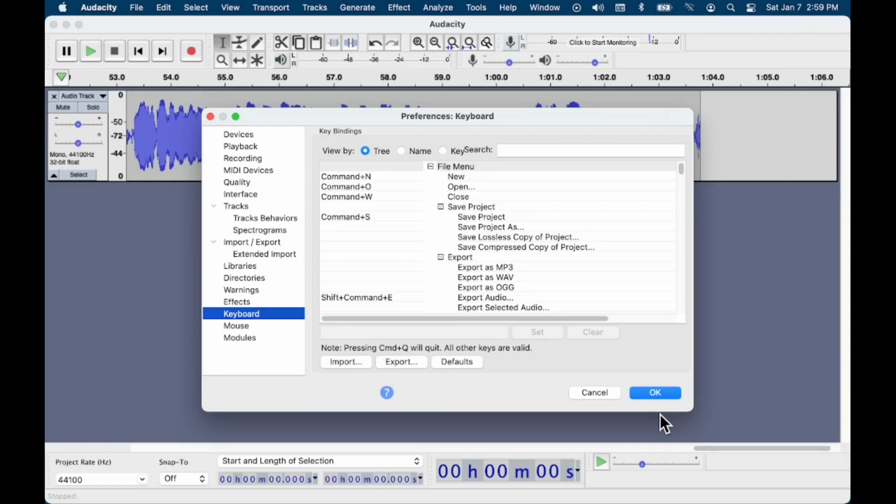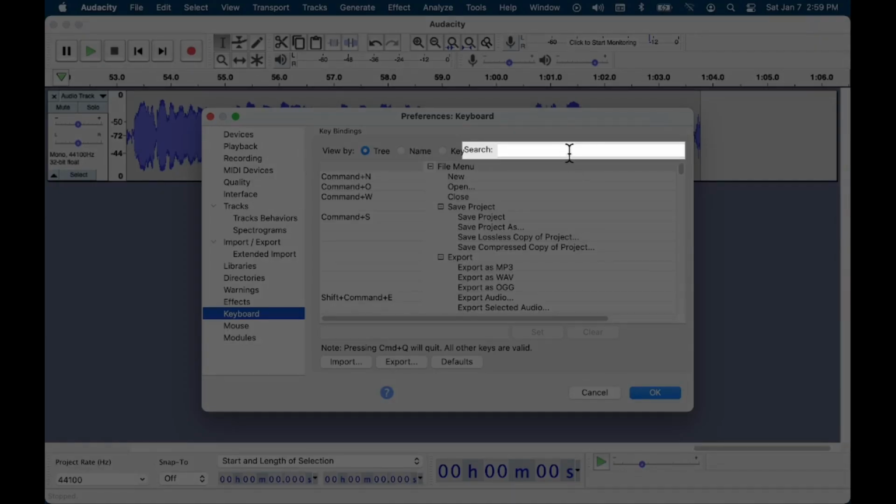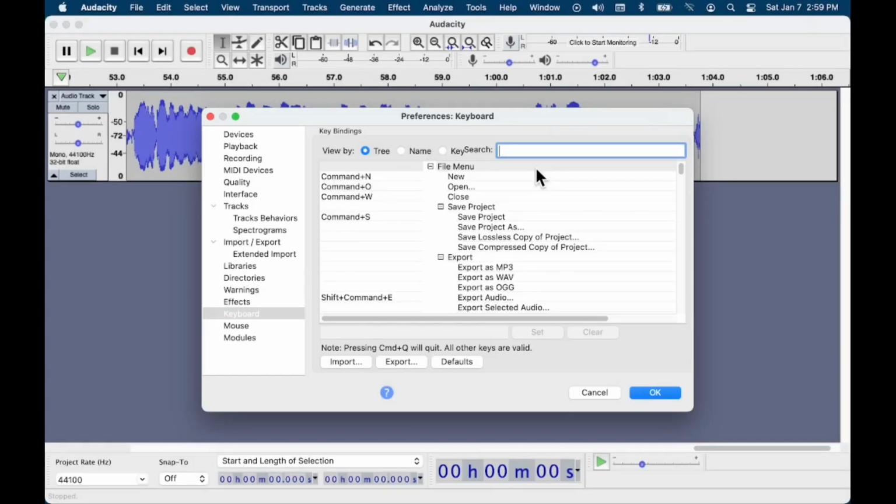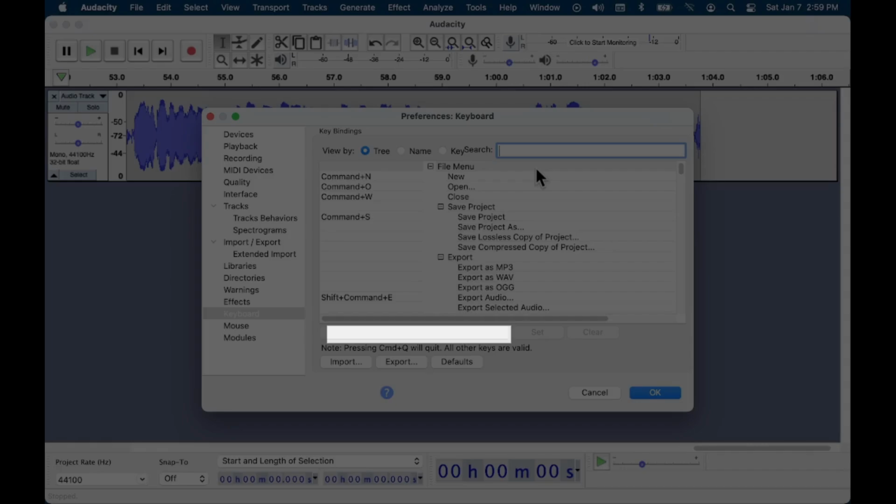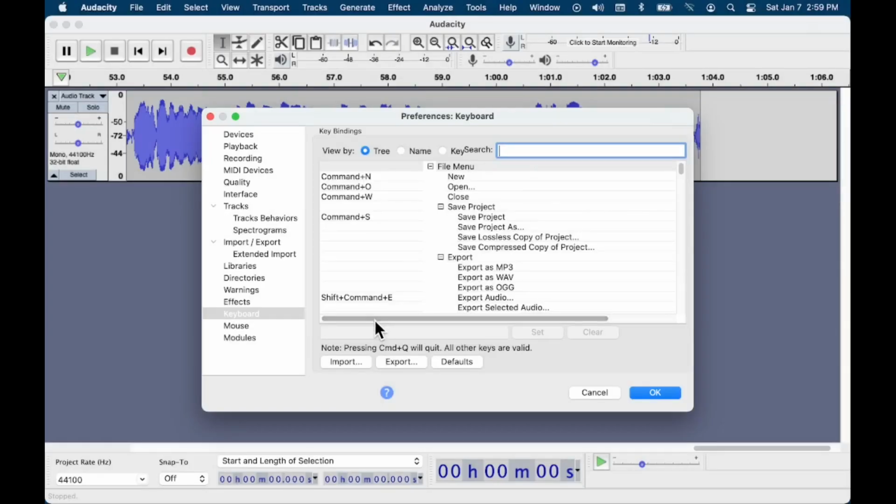To change a keyboard shortcut, use the search box to find the shortcut that you want to change. Once you have the action you want, go to the text box to the left of the Set button and type the keystrokes you want for that action. Note, if you want to use Control, Alt, or Shift along with a key, don't try to type out the names of modifier keys. Just type the key combination you want.